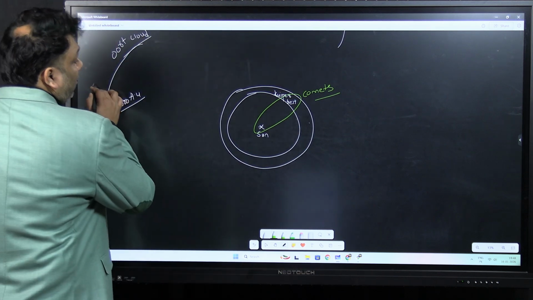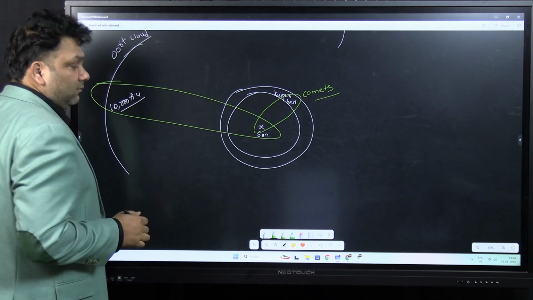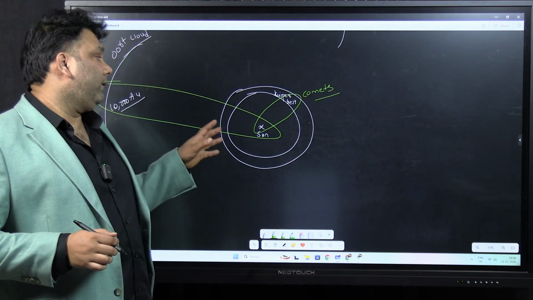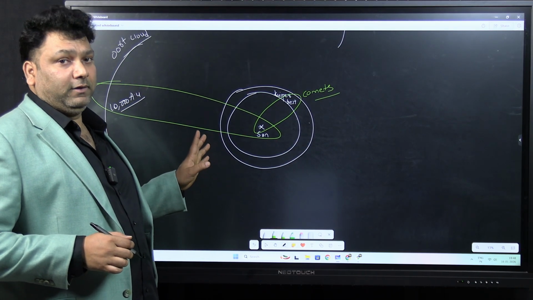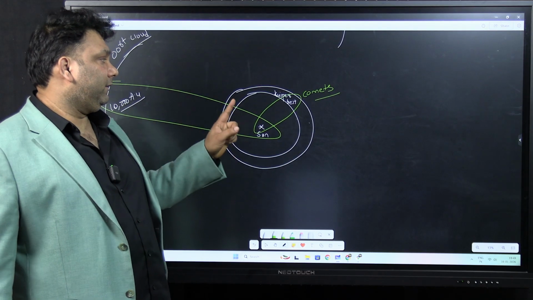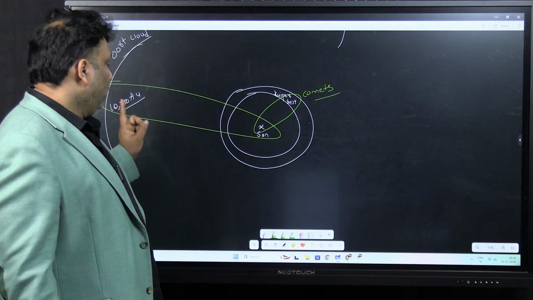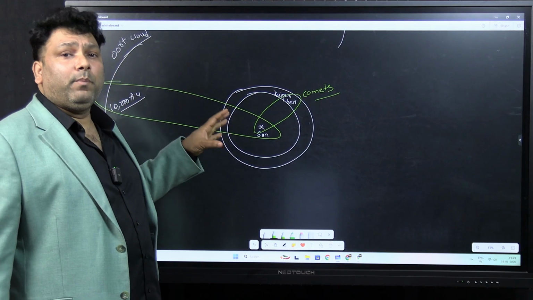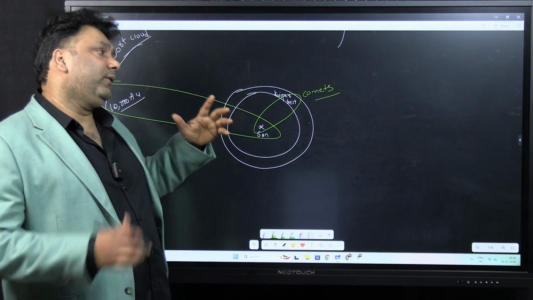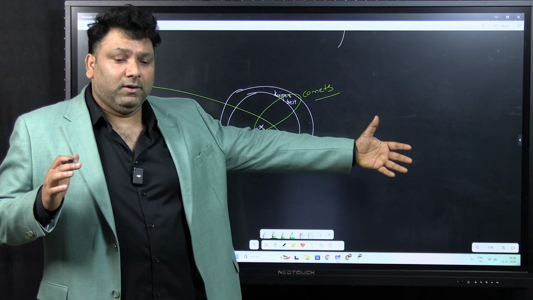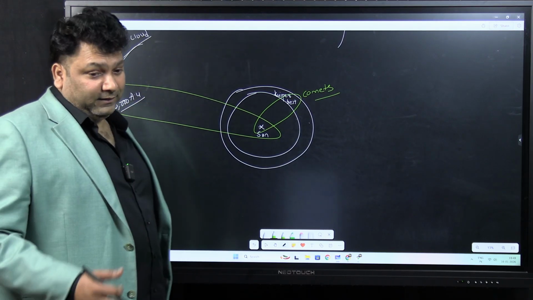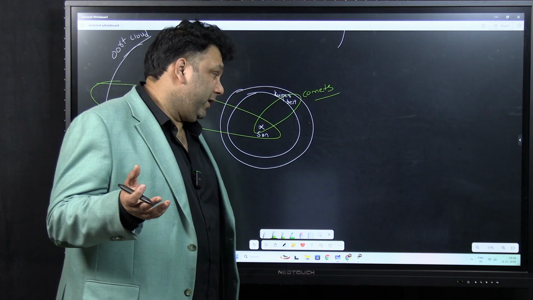Sometimes comets can also come from the Oort cloud, and these have a very long period of revolution around the sun. So the source of comets is the Kuiper belt and the Oort cloud. The Oort cloud is considered part of the solar system, and it is the maximum expanse of the solar system.